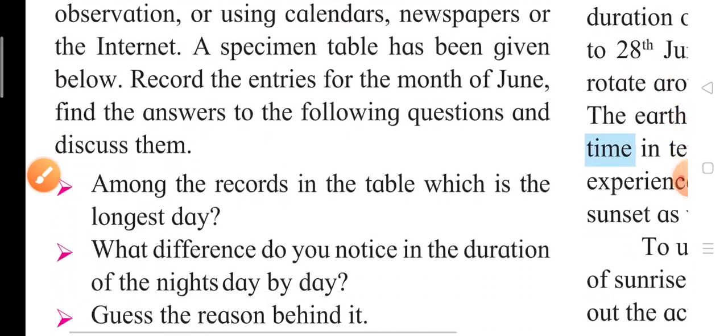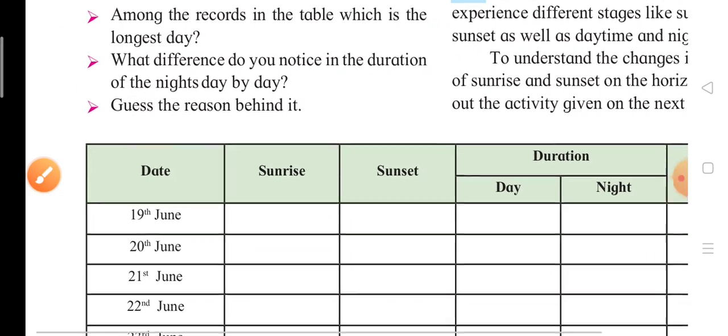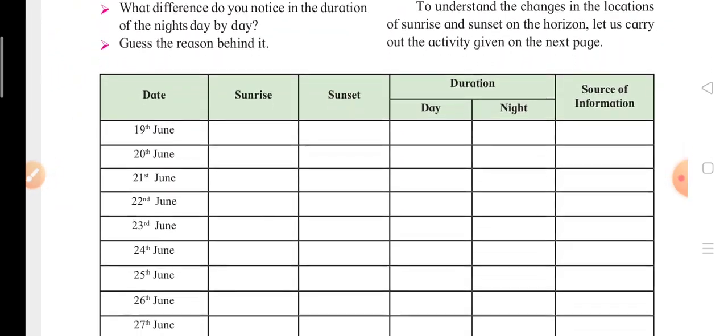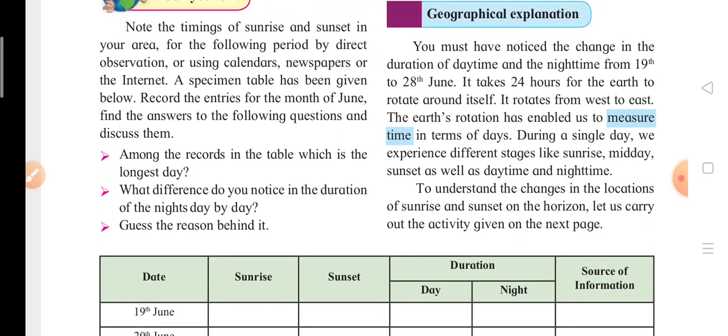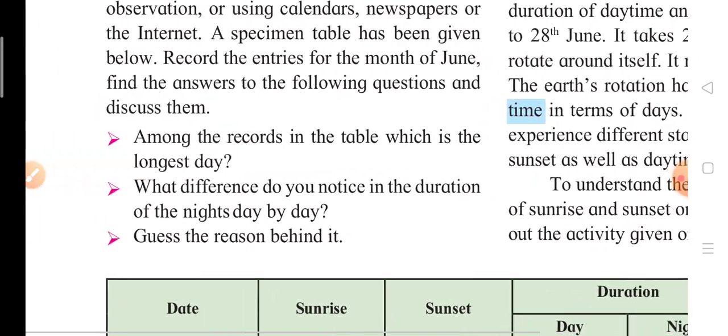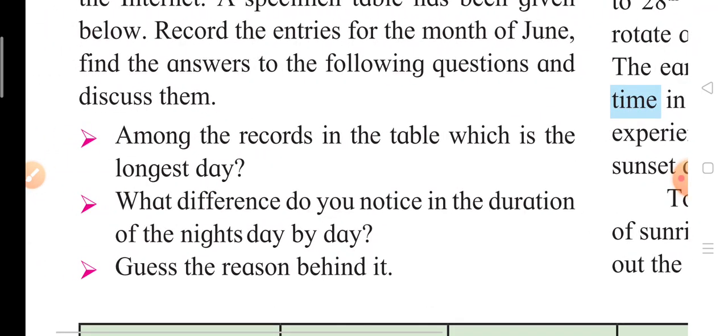Here there is a table. In this you should fill in the timings of sunrise and sunset, the duration of the day and night, and the source of information for the month of June. You should conduct this activity in the month of June. Among the records in the table, which is the longest day?